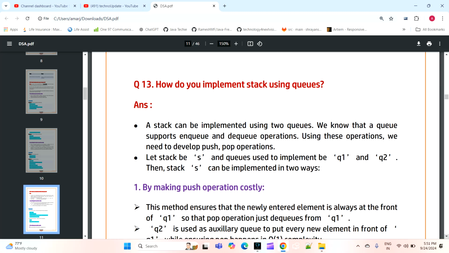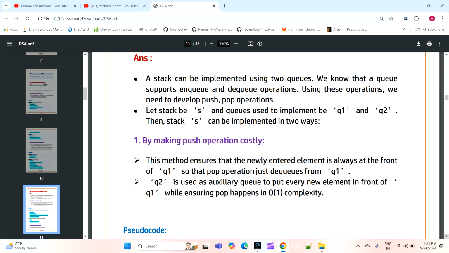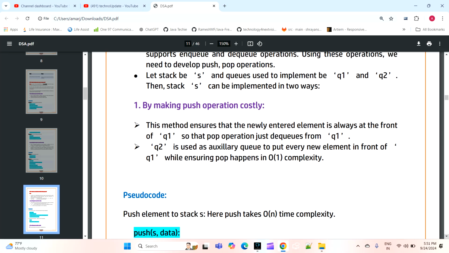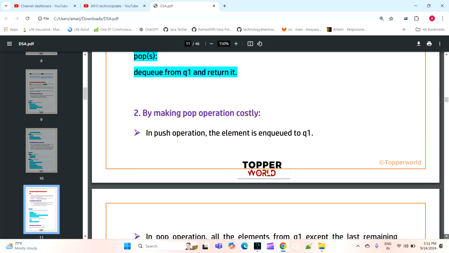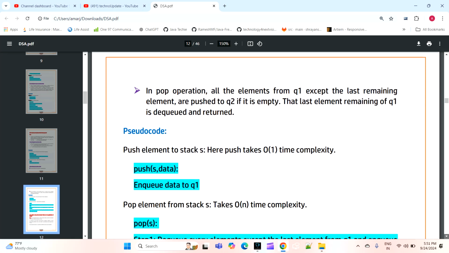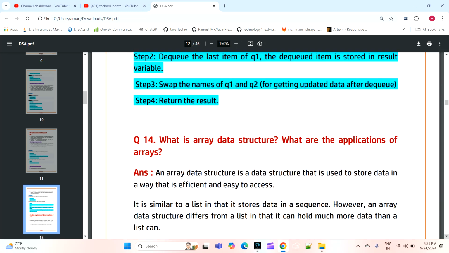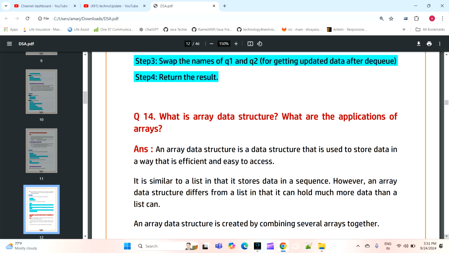Now the next question is, how do you implement a stack using queue? So how and what will we implement? By making push operations costly we can do it, and the second is by making pop operations costly. So this is the way we will do it. There are algorithms for this.